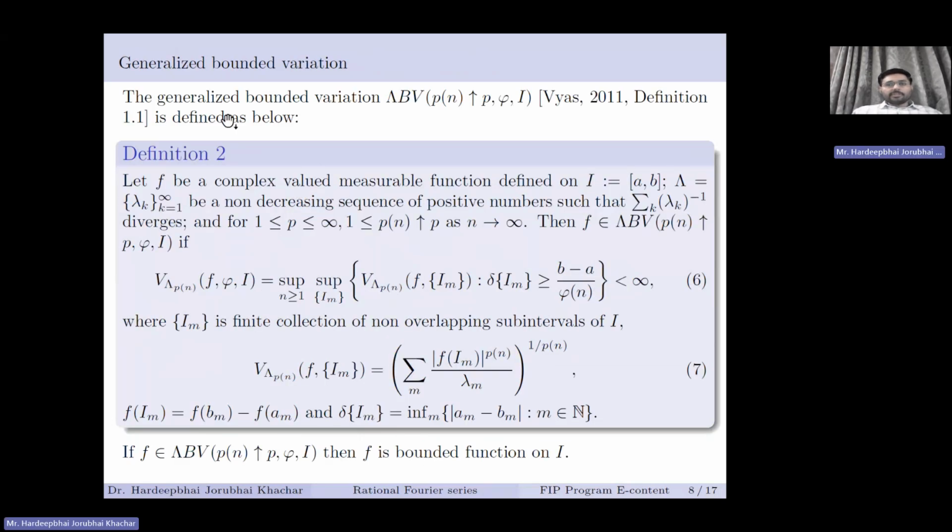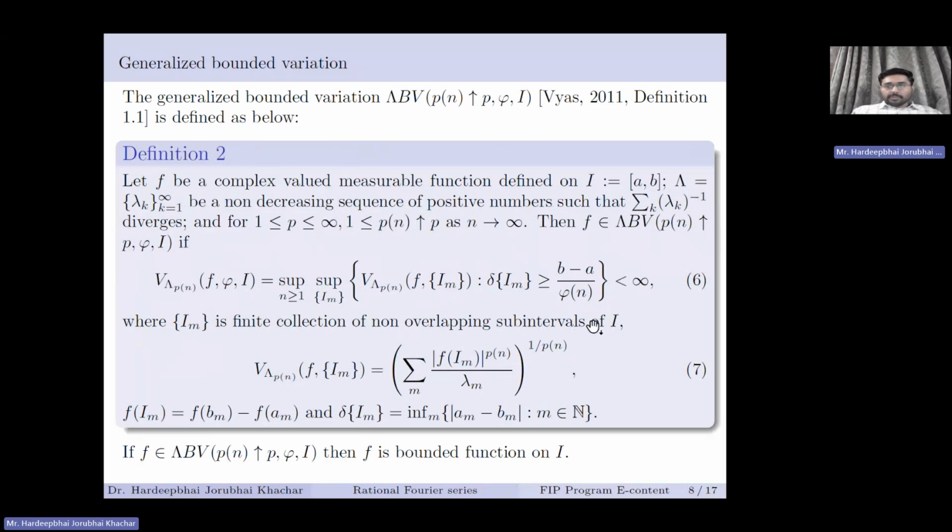So the generalized bounded variation due to Vyas is given as below. If f is a complex valued measurable function defined on an interval I = [a, b], and lambda k is a non-decreasing sequence of positive numbers such that the series sum of 1 upon lambda k diverges, and for 1 less than or equal to p less than or equal to infinity, with 1 less than or equal to p n increasingly tending to p as n tends to infinity, then f is said to be in this lambda bounded variation class if this variation is finite.